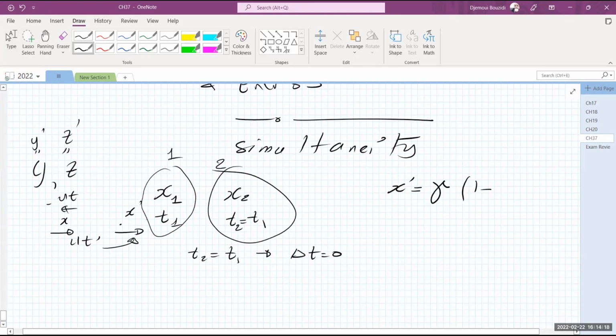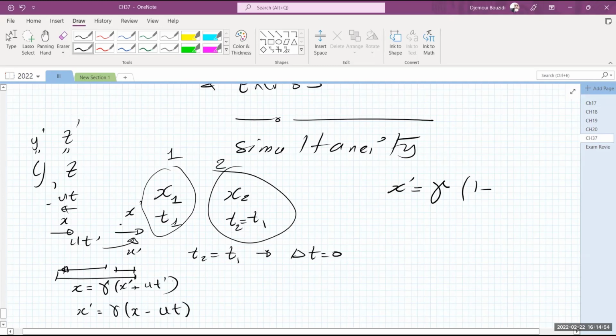Okay, so you are in the moving frame, you're measuring x prime, okay? So from your vantage point, your x prime is just this distance, and this is x, the whole distance, and this is u, but it's moving in the opposite direction. So from the vantage point of the original observer, here is how the relationship looks. From my vantage point, x is equal to x prime plus ut prime, times gamma. Yes, that's correct. And from my vantage point, x prime, from the vantage point of the moving frame, x prime will just be gamma times x minus ut, okay?